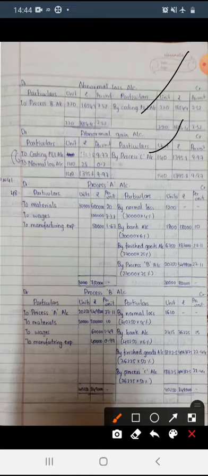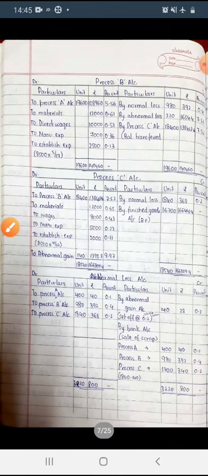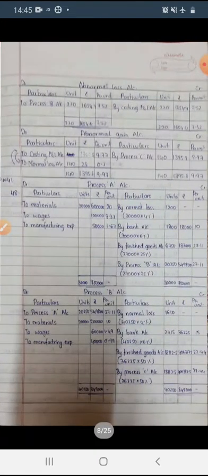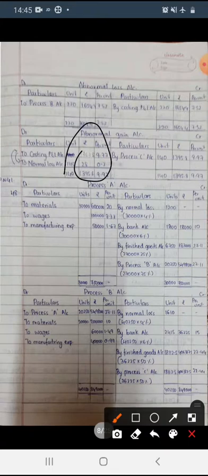Then the normal loss account, because there is a set off, right? So you have to show the set off. So to normal loss account, here enter abnormal gain 140, 28, 0.2. Here also 140, 28, 0.2. Then the remaining is transferred to the costing profit and loss account. Okay, this is about the problem.